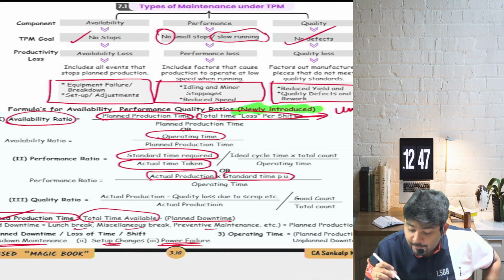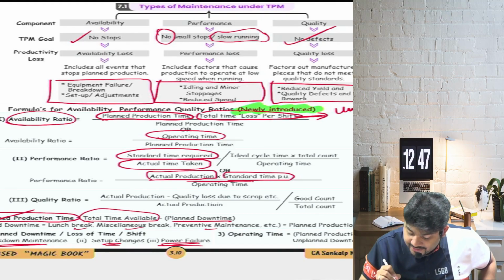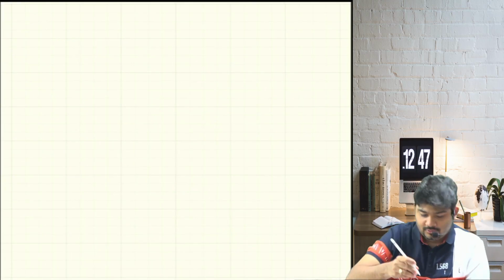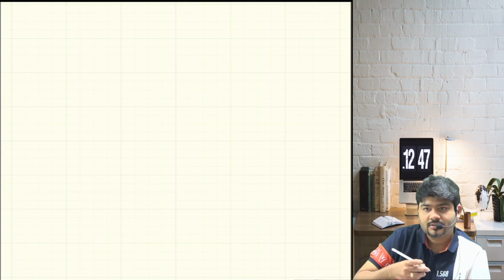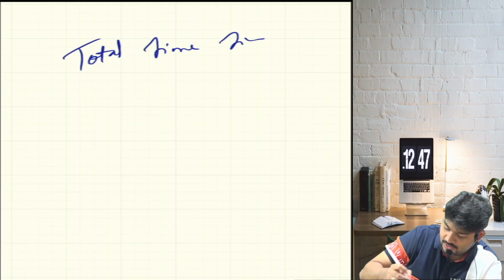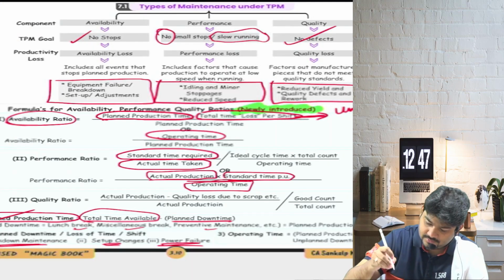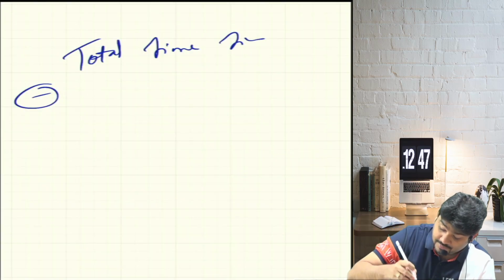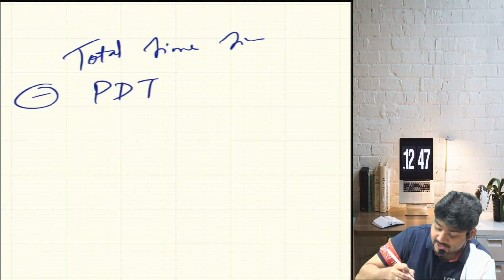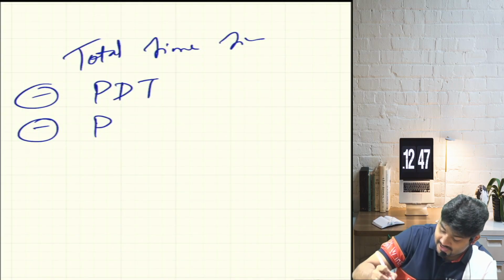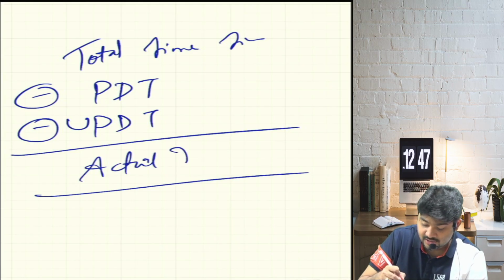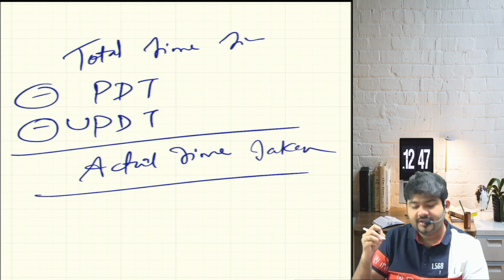Divide by operating time. Instead of the word actual time, they have used the word operating time. What is operating time? It is actual time only. Operating time is your total time available, minus planned downtime, minus unplanned downtime. That basically is your actual time that you have taken.